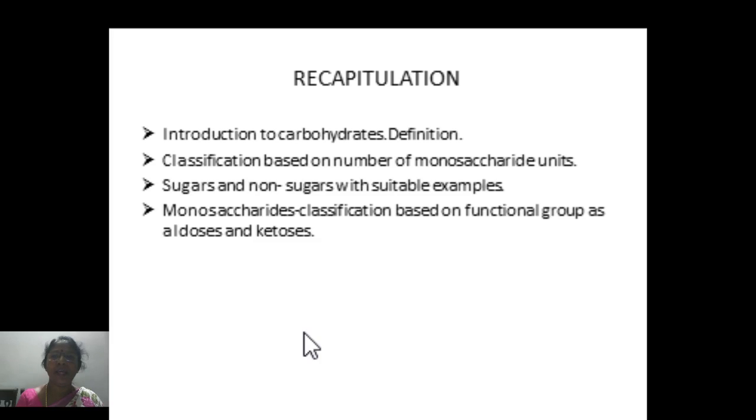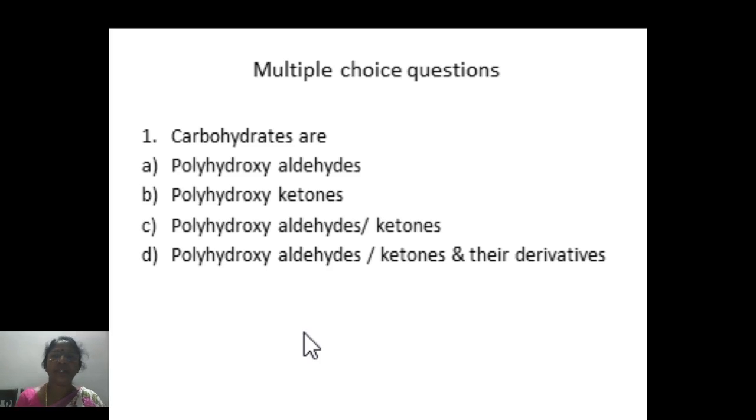If they contain aldehydic functional group, they are called aldoses, and if keto functional group is present, they are called ketoses. Now, we have some multiple choice questions.